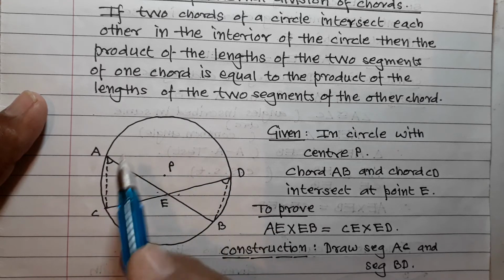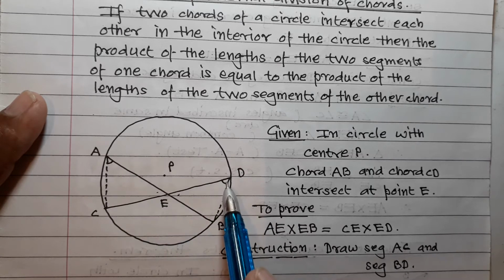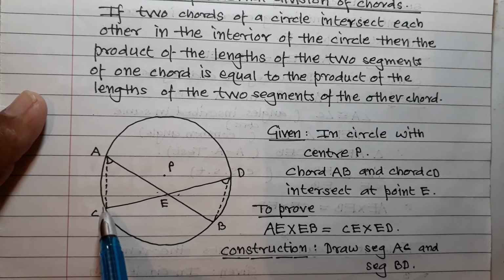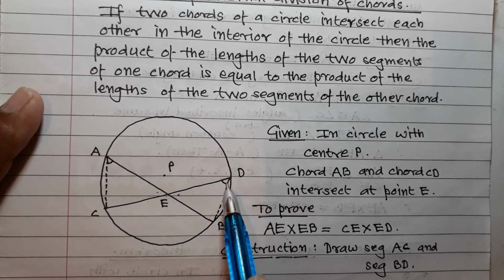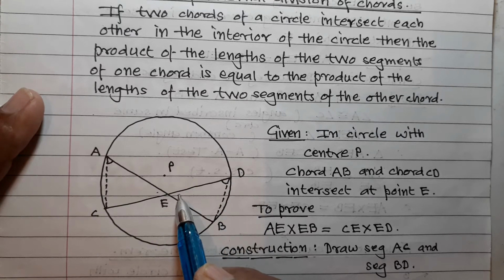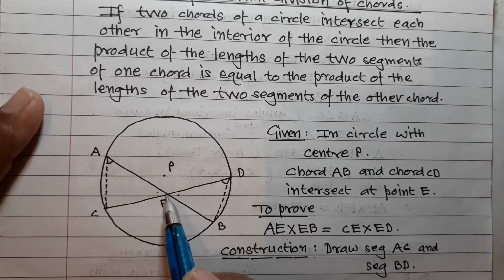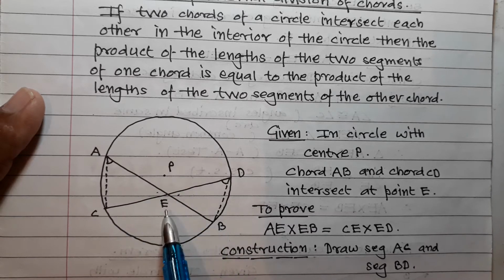This angle is inscribed in this arc, and this angle is inscribed in this arc, so these two angles are equal. And this angle is equal, being a vertically opposite angle, and therefore these two triangles are similar.